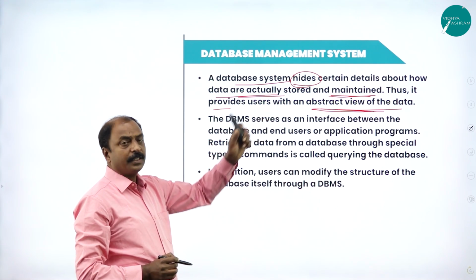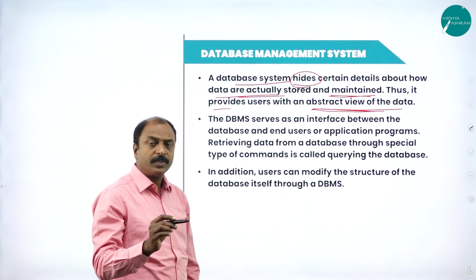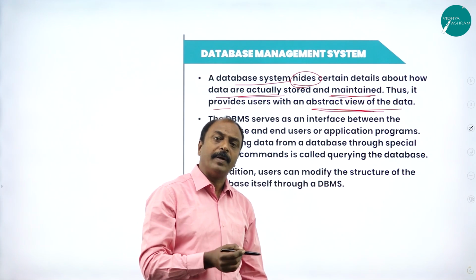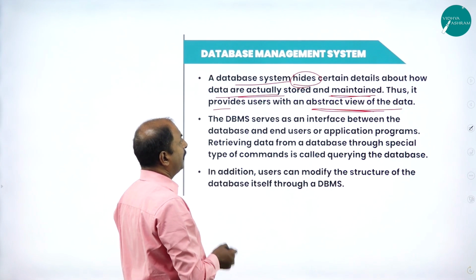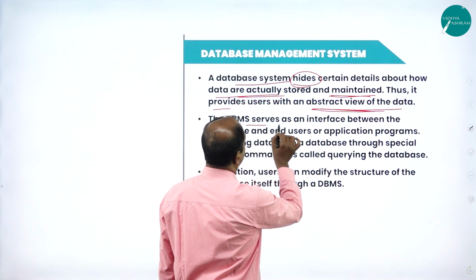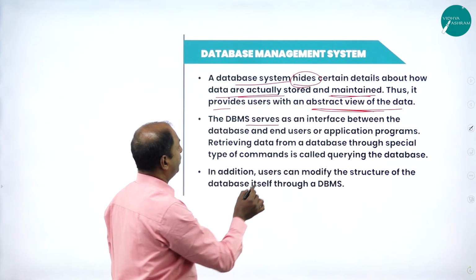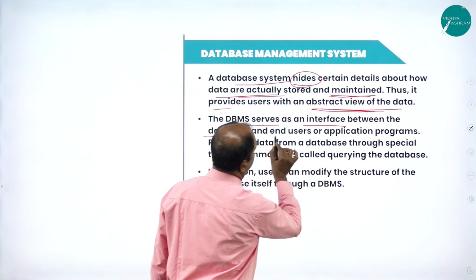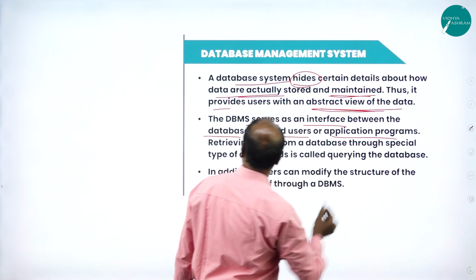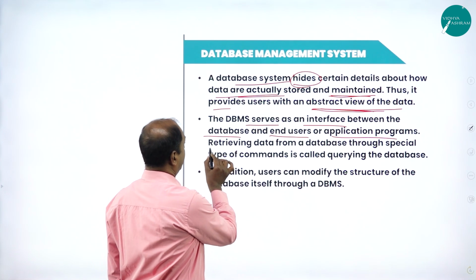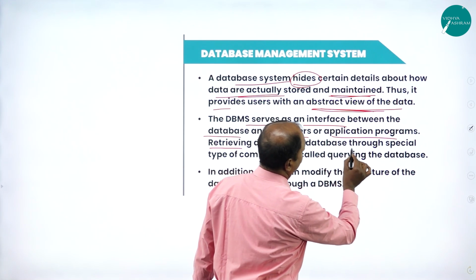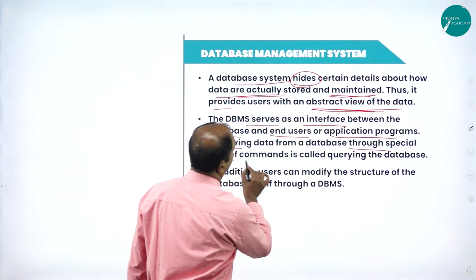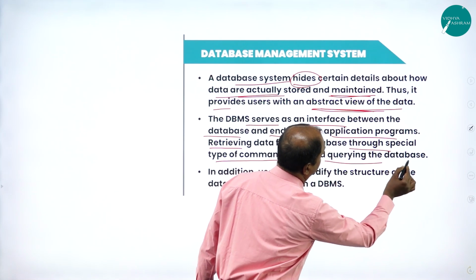According to this, the users are not aware of how the data are stored and managed in the database. The DBMS serves as an interface between the database and the end users or application programs. Retrieving data from the database through a special type of commands is called querying the database.